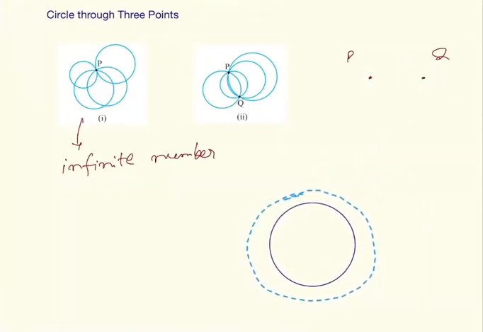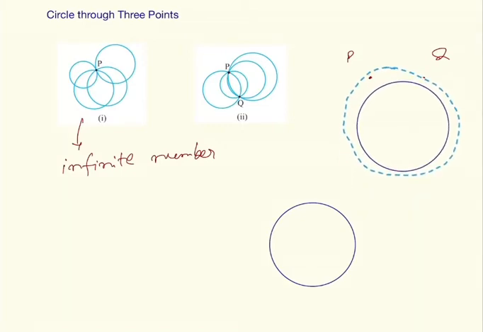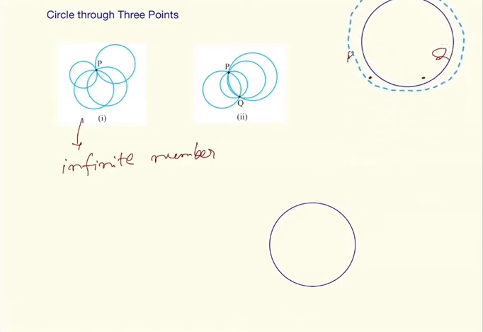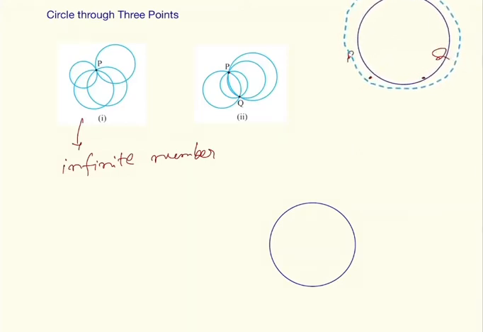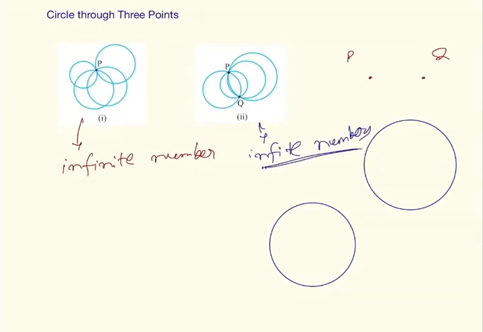If we draw a different circle, this will also pass through these 2 points. So from 2 points also, an infinite number of circles can pass.